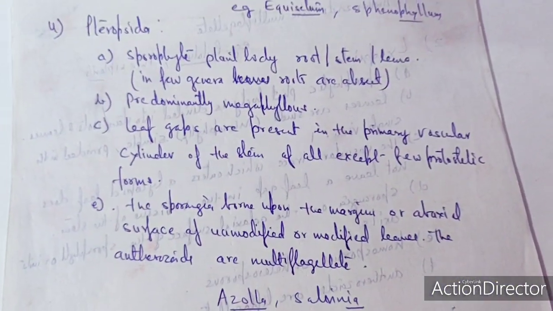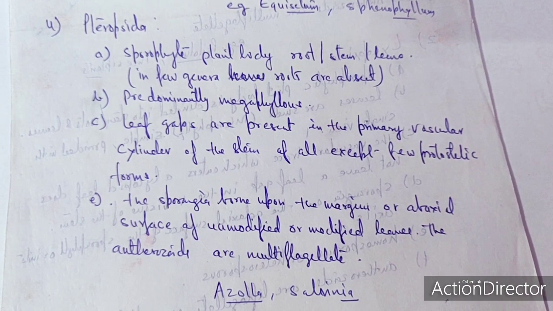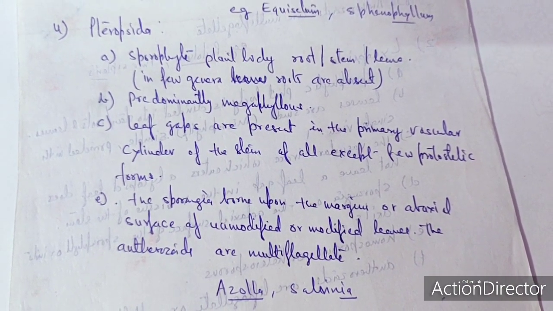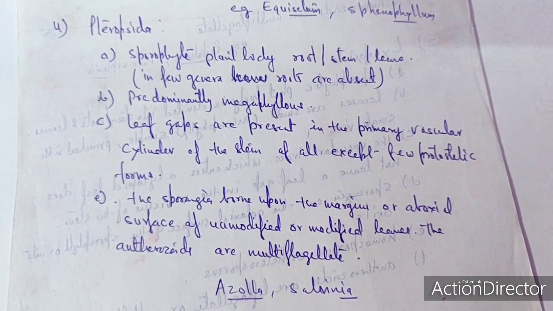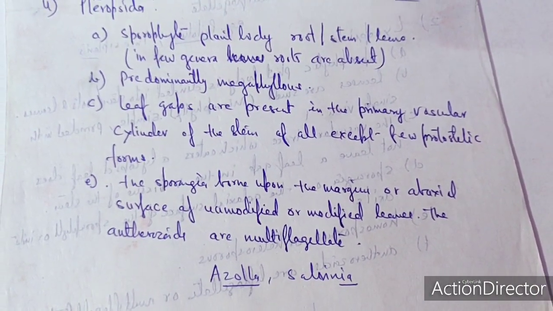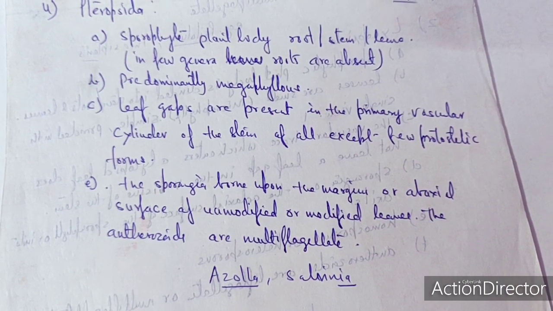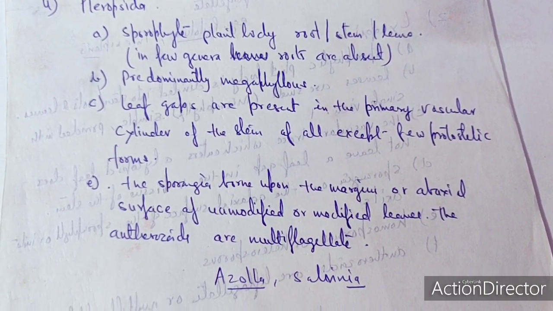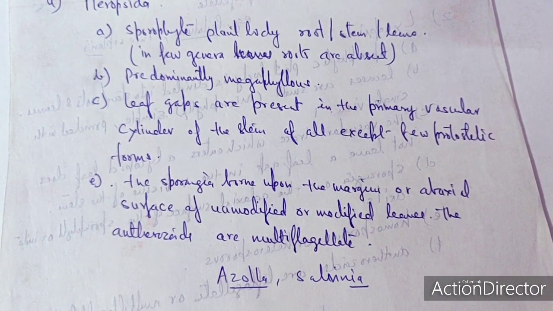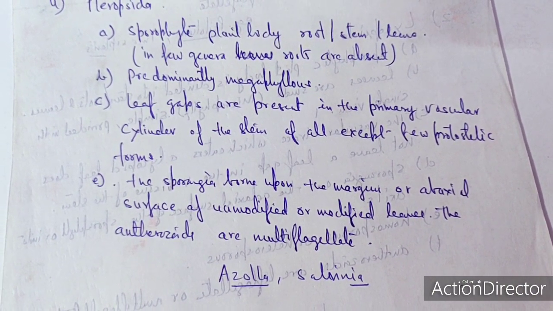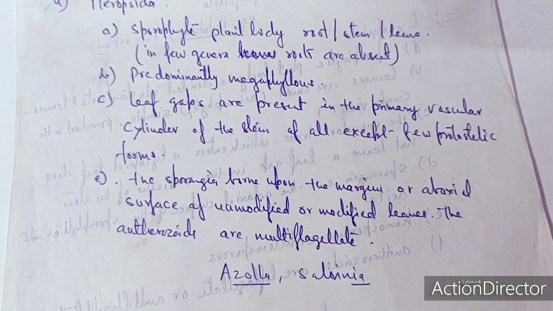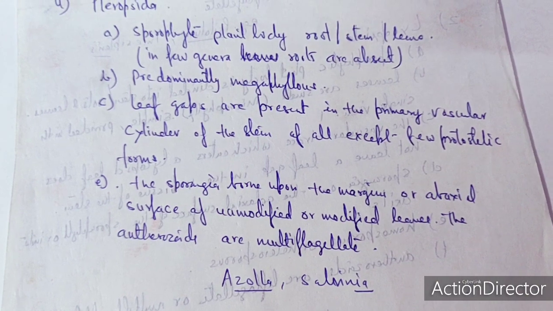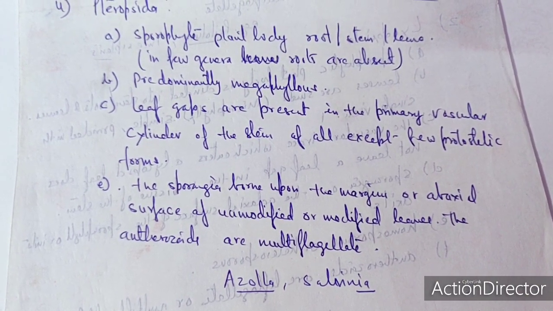Another class of Pteridophyta is called the Pteropsida, and these Pteropsida are the evolved Pteridophyta. These include the ferns. The ferns are characterized by the sori. The sporophyte plant body consists of root, stem as well as the leaf. In few genera, roots are absent, predominantly megaphyllous. So leaves are bigger in comparison to the stem. So these are the megaphyllous ones. Lycopodium is microphyllous, while the ferns are the megaphyllous ones.